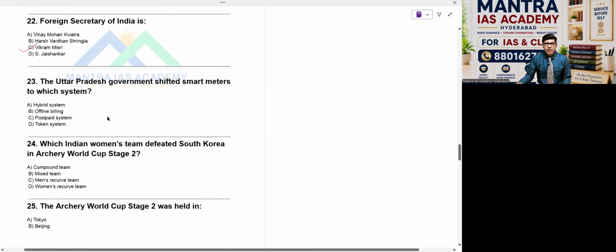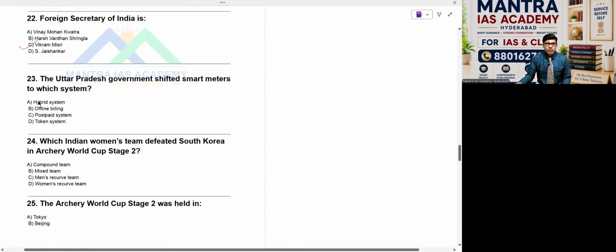Come to the point. The Uttar Pradesh government shifted smart meters to which system? Is it a post-paid system, a hybrid system, an offline system, or a token system? Please tell me the answer for this question, beta. It's a post-paid system. C is the right answer for question number 23.